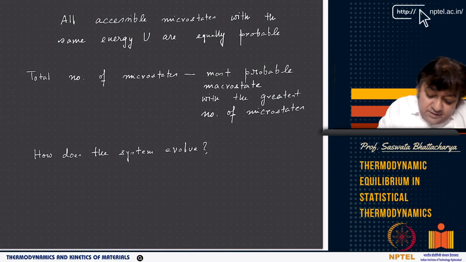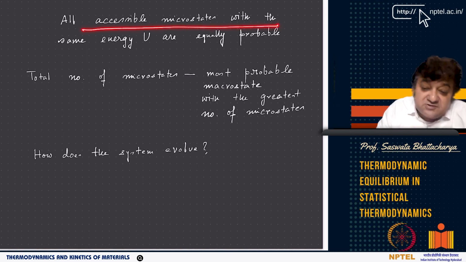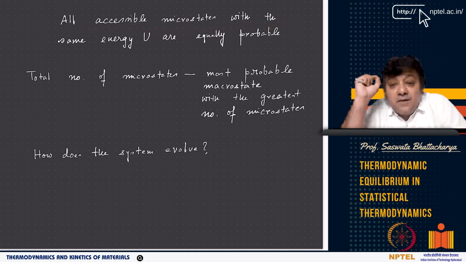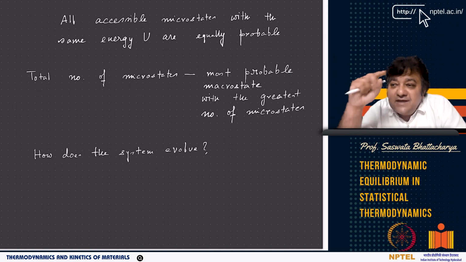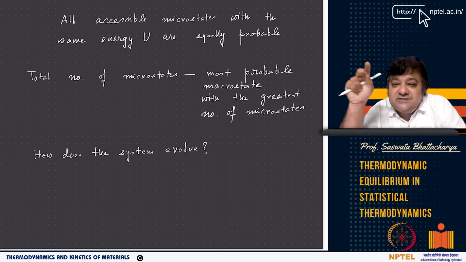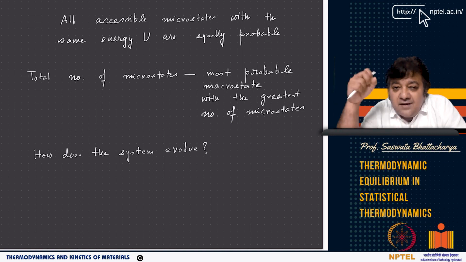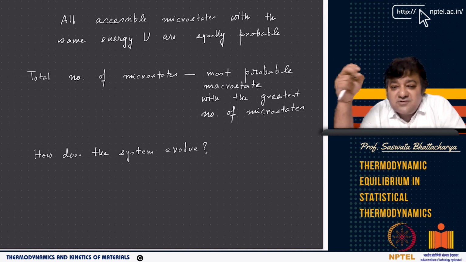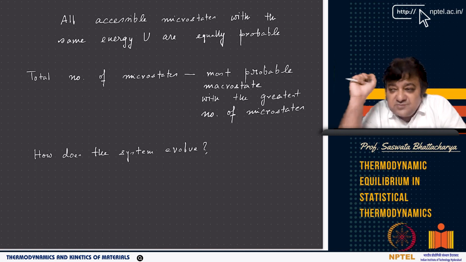So remember, one important thing that we also have to note here is that all accessible microstates with the same energy are equally probable. Whether it is AB in the first box and CD in the second box, or CD in the first box and AB in the second box, they are equally probable if they are microstates corresponding to a given macrostate.